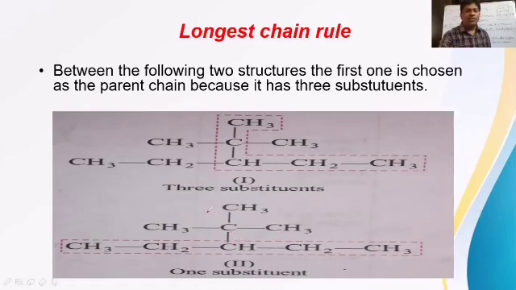This total is 1 branch here. Only 1 branch is present here. 1 substituent is present here. But in this type, totally 3 substituents are present: 2 methyl and 1 ethyl substituent.